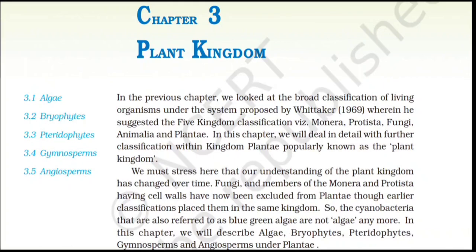In the previous chapter, we looked at the broad classification of living organisms under the system proposed by Whittaker, that is 1969, wherein he suggested the five kingdom classification, viz. Monera, Protista, Fungi, Animalia and Plantae. In this chapter, we will deal in detail with further classification within kingdom Plantae, popularly known as the plant kingdom.